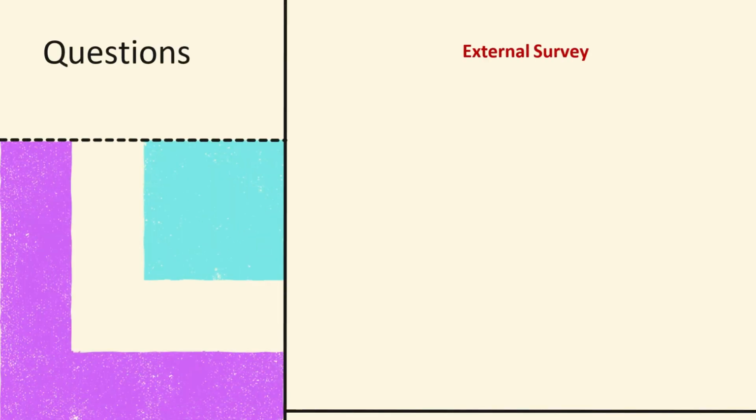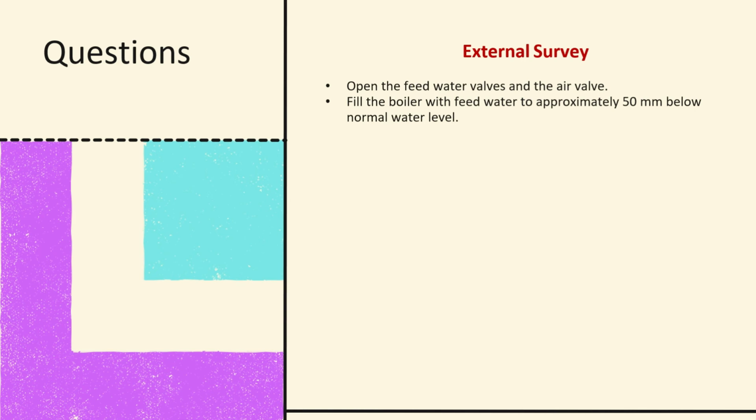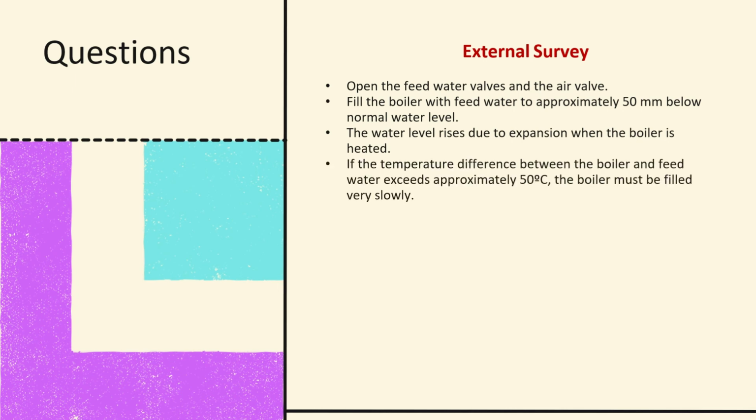Open the feed water valve and the air valve. Fill the boiler with feed water to approximately 50 mm below normal water level. The water level rises due to expansion when the boiler is heated. If the temperature difference between the boiler and feed water exceeds approximately 50 degrees Celsius, the boiler must be filled very slowly. Very important.